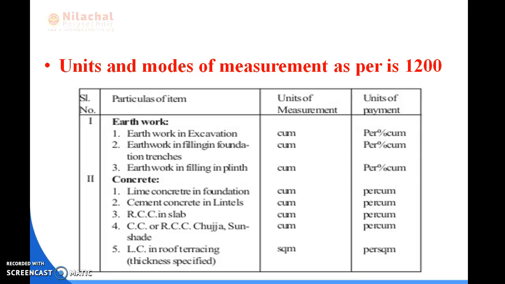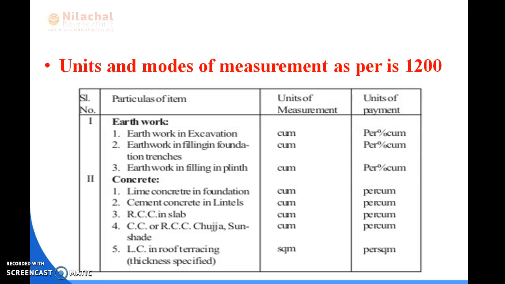Then the second item is concrete. After earth excavation, concreting is done. First, lime concrete in foundation. The unit is cubic meter, and payment is per cubic meter. Then cement concrete in lintel, the unit is also cubic.